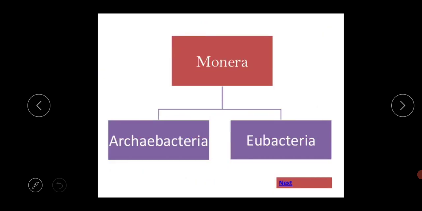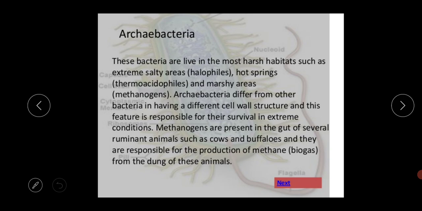Next, this Monera is classified into two types, the Archaebacteria and the Eubacteria. I am repeating again, based on the size, the shape, and all those things, this Monera kingdom is classified into two types, the Archaebacteria and the Eubacteria. Now I am coming to the Archaebacteria.